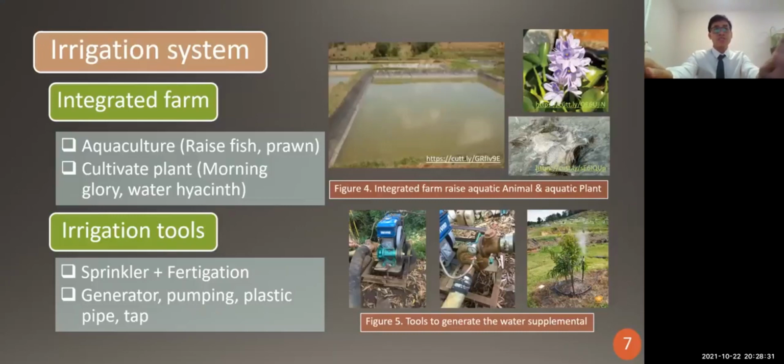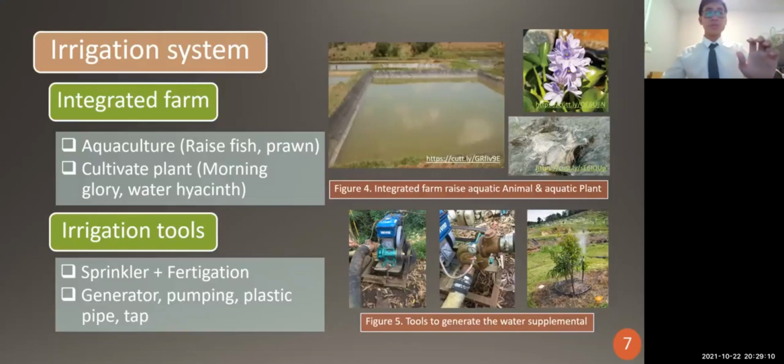And for the irrigation system, from my perspective, I would like to promote farmers to do integrated farming by raising aquaculture, like fish, prawn, and crab inside the lake, and then cultivating plants like morning glory or water cyanids that can make double financial income for farmers to take that financial income to invest in their main product.